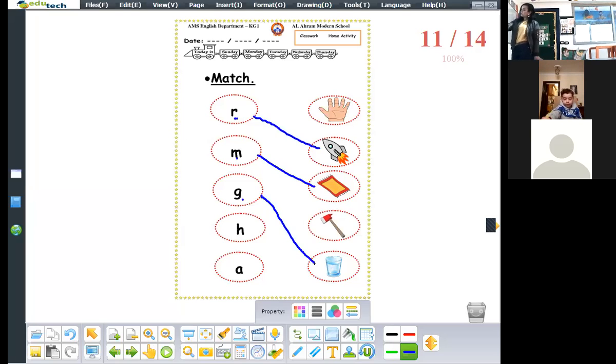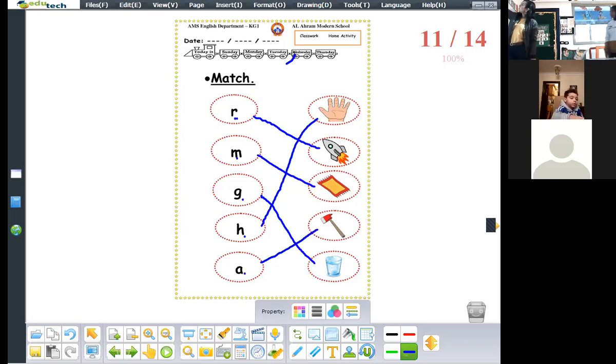Okay. Look at this sound. What is this sound? Okay. Which one here starts with this sound? Yes, hand. Okay, the last sound. What do you see here? Okay. Which one here starts with this sound? Yes, what is this? What do you see here? Axe.